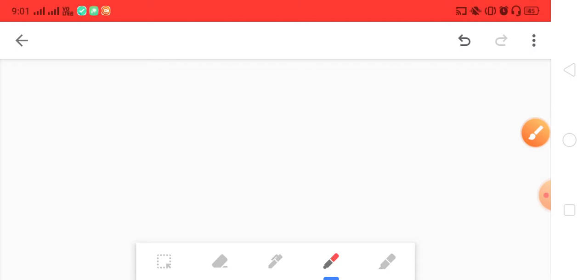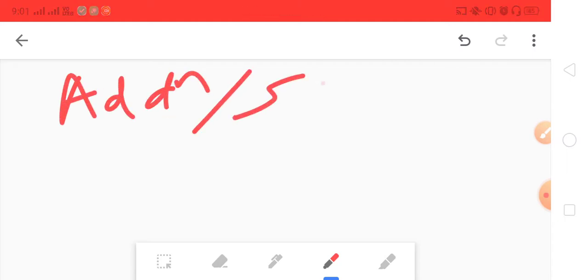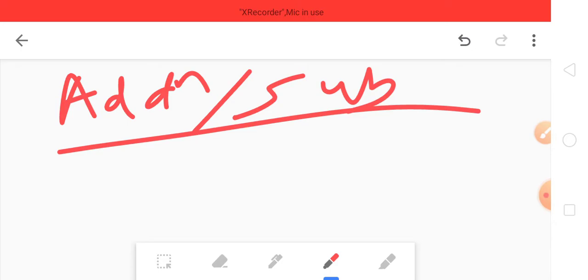So let's learn the propagation of error. The first one is addition or subtraction. The error should always be added. This is the main rule for addition or subtraction: error should always be added. It cannot be subtracted. Suppose there is a subtraction question, it still cannot be subtracted, because errors always sum up and never decrease. They always keep getting bigger.